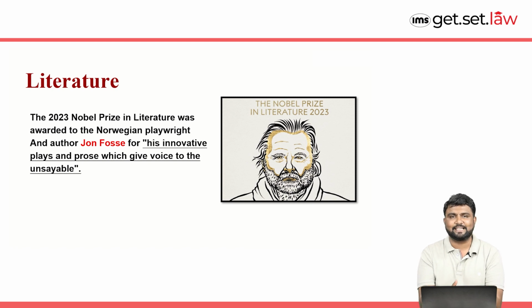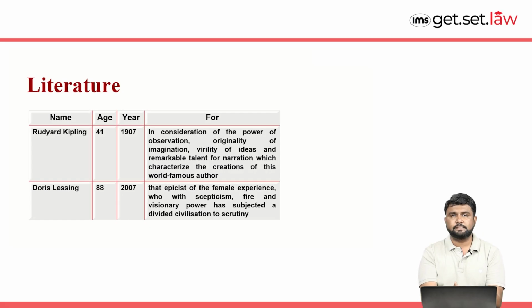When we are talking about science, literature also is not behind. So now let's talk about the Nobel Prize in literature, and it was given to Jon Fosse for his innovative plays and prose which gave voice to the unsayable. Now let's see who was the youngest person to receive the Nobel Prize in literature and who is the oldest person. The youngest person is Rudyard at the age of 41, and the oldest person is Doris at the age of 88, and she received the Nobel Prize in the year 2007.